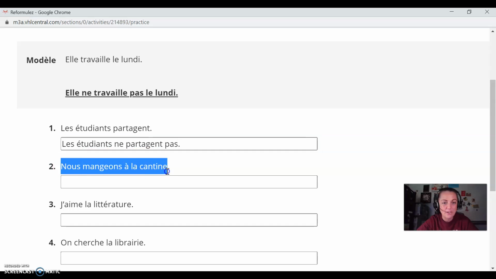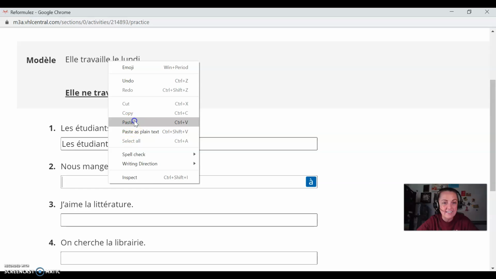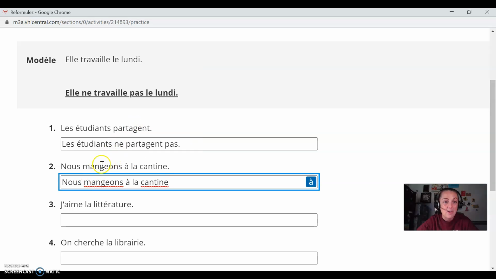All right, numéro 2. Nous mangeons à la cantine. We eat at the cafeteria. So the verb is to eat, mangeons. So we put a ne in front of it and a pas afterwards to say we don't eat at the cafeteria. Nous ne mangeons pas à la cantine.